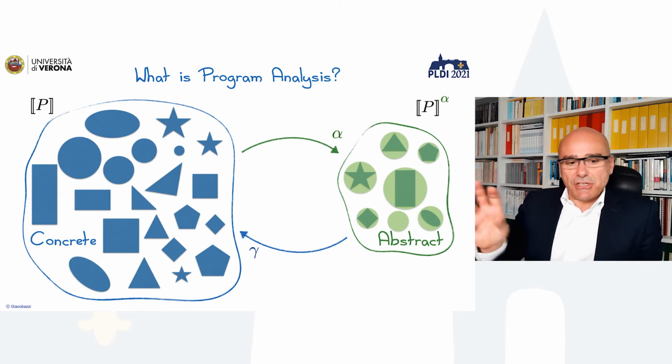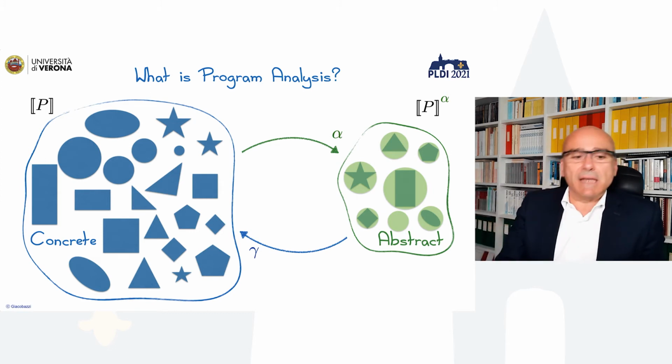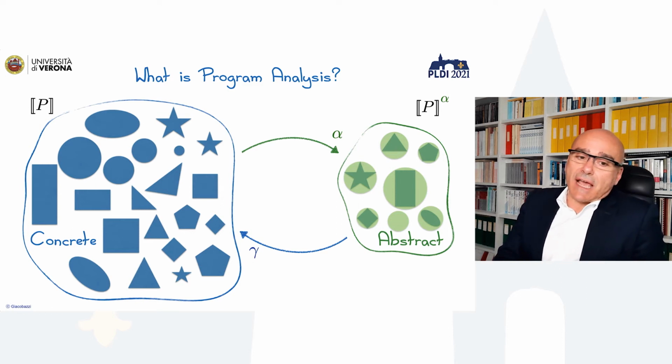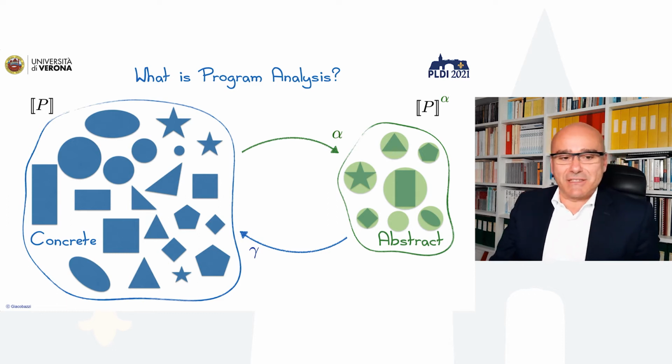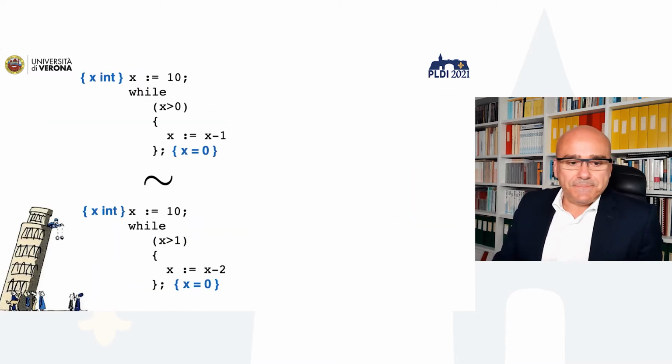That approximation, so the abstract domain, is the domain of approximated objects, requires a concrete semantics that is able to express the objects of our analysis, which are all those shapes on the left-hand side.